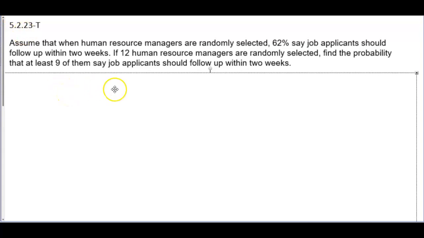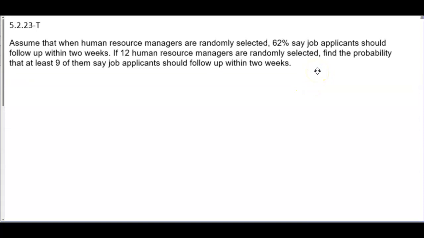Assume that when human resource managers are randomly selected, 62% say job applicants should follow up within 2 weeks. If 12 human resource managers are randomly selected, find the probability that at least 9 of them say job applicants should follow up within 2 weeks.